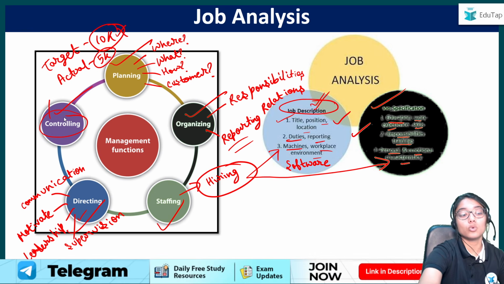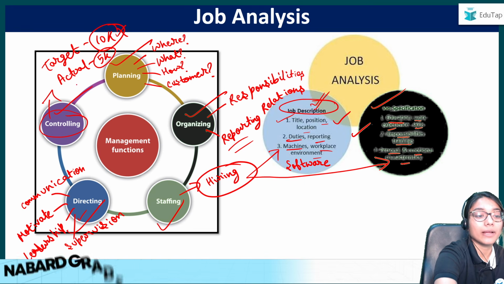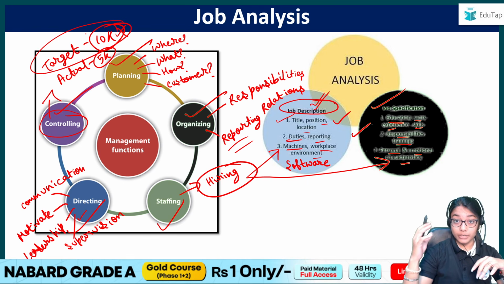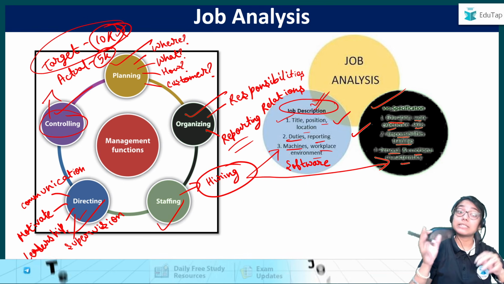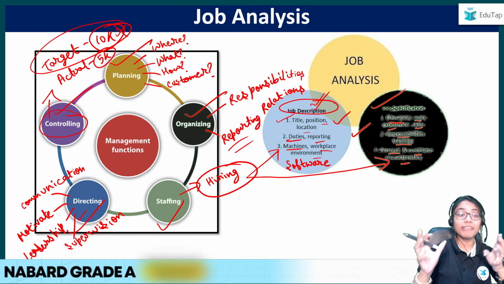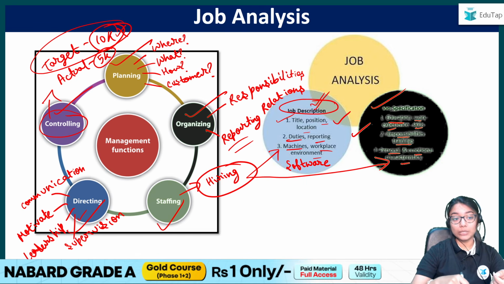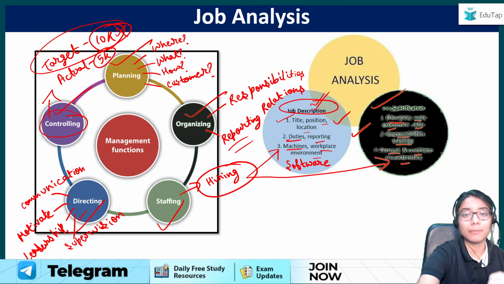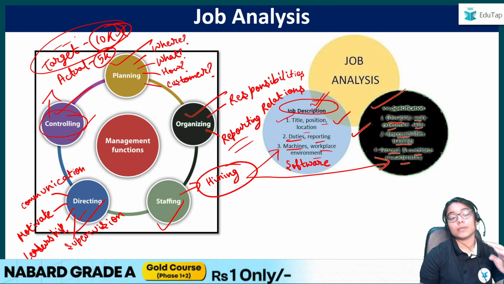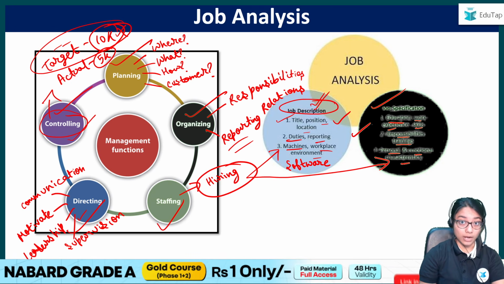Controlling will do what? In controlling, I will check why I could not meet this target. Maybe the raw materials price was higher, or let's say I was selling my food at a cheap price, that is why I could not meet my target. So I'll figure out what the reason is. Once I get to know what exactly was the reason I could not meet the target, what will I do? I will take some corrective action to fix this and ensure I meet my target. So this is basically what the 5 functions of management are.